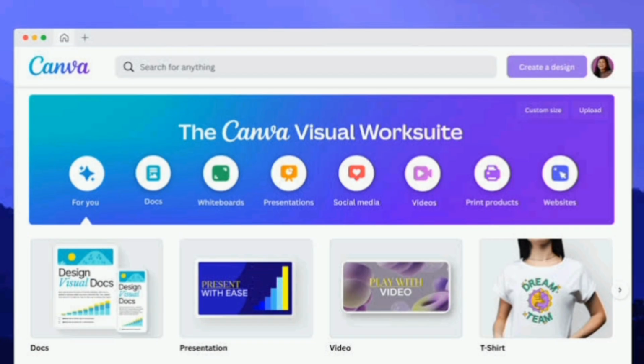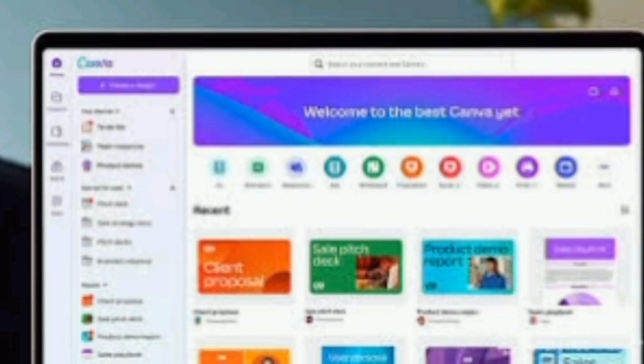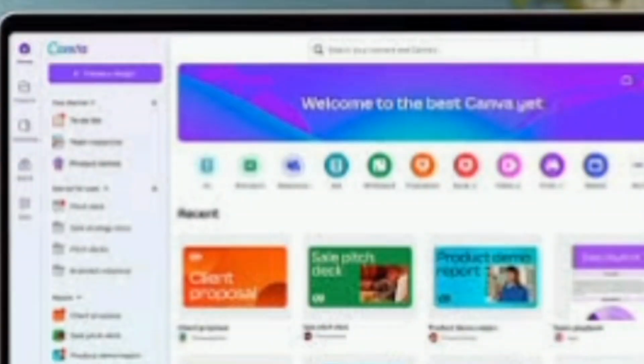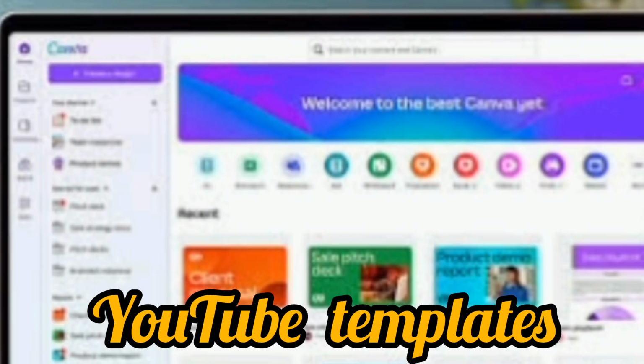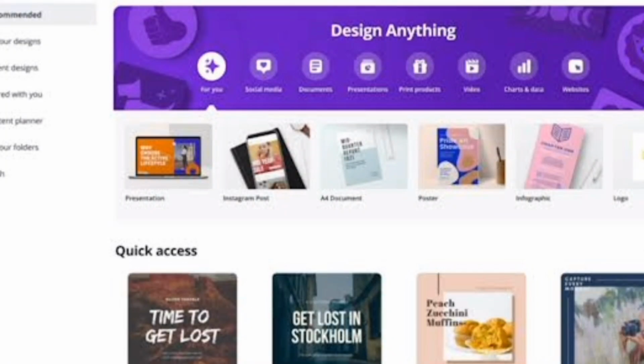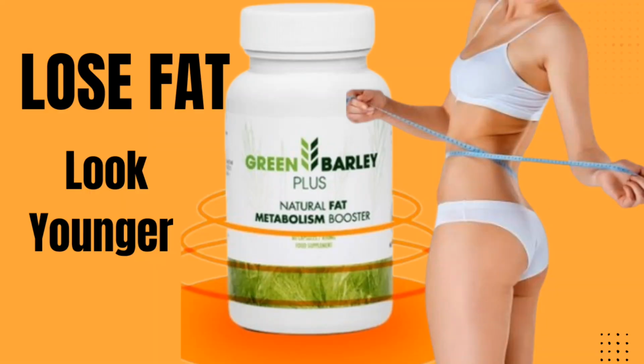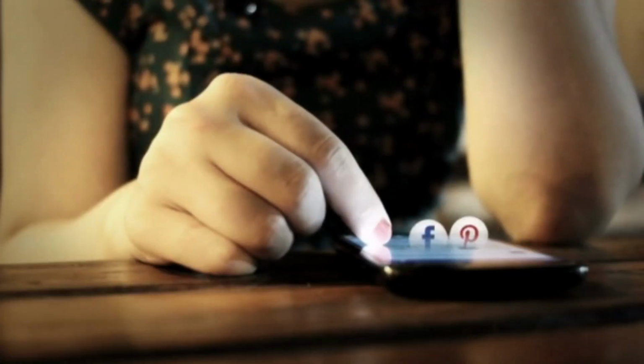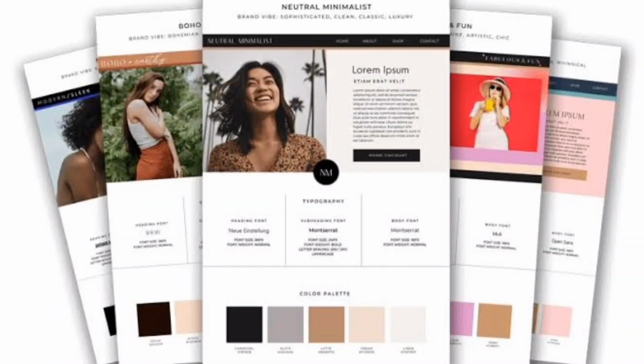Once your account is set up, then you can start using free templates that are already designed there for you. It depends on what you are creating. If you are creating a YouTube thumbnail, for example, there are free YouTube thumbnails that are already designed for you. All you need to do is to select one and then twist a little of the color, maybe to your brand color. You can now add a call to action text and the image of your products, and then your visuals are now ready to be used. And remember to always add your affiliate link in the description of your video or in the bio if you are posting on Instagram. And always use brand kit in order to keep your branding consistent.